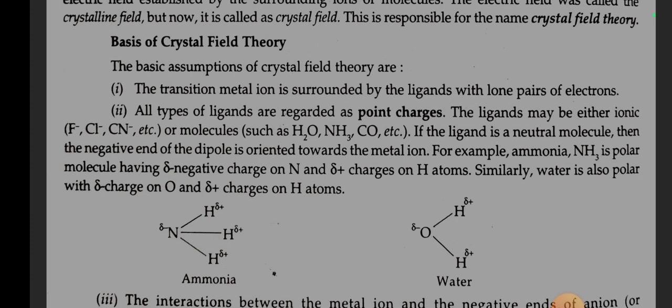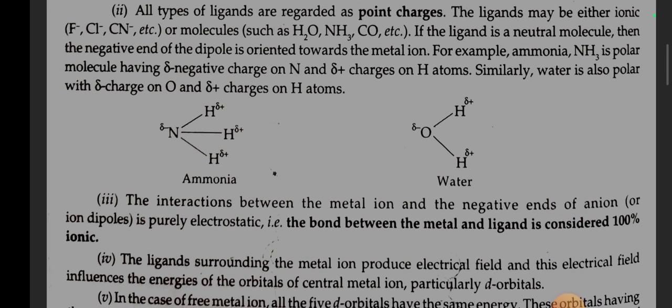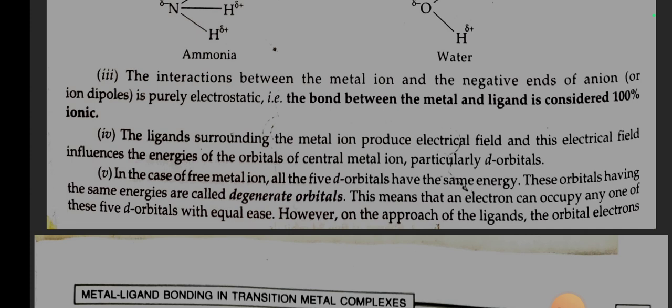If the ligand is a neutral molecule, then the negative end of the dipole is oriented towards the metal ion. For example, ammonia NH3 is a polar molecule having negative charge on N and positive charges on H atoms. Similarly, water is also polar with negative charge on O and partial positive charge on H atoms. Number 3, the interaction between the metal ion and the negative ends of the anions or ion dipoles is purely electrostatic. That is, the bond between the metal and ligands is considered 100% ionic.